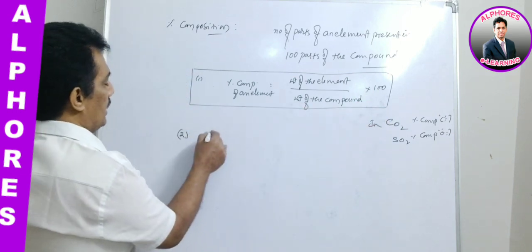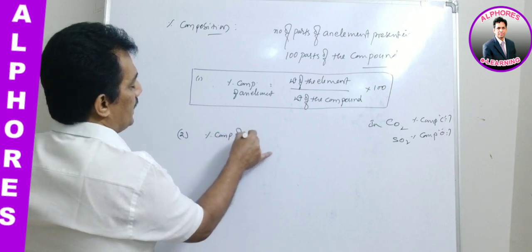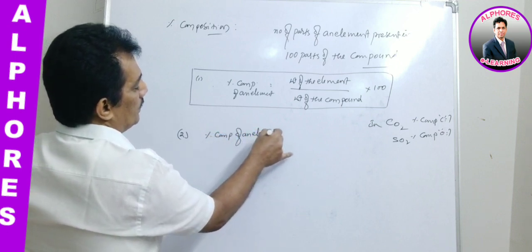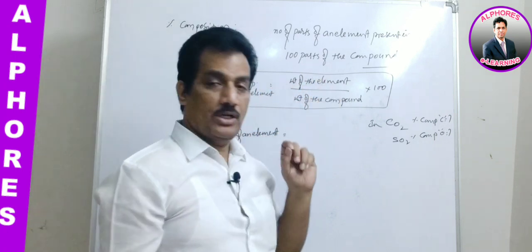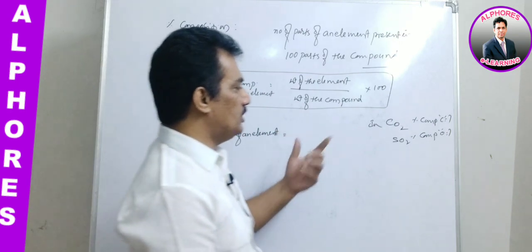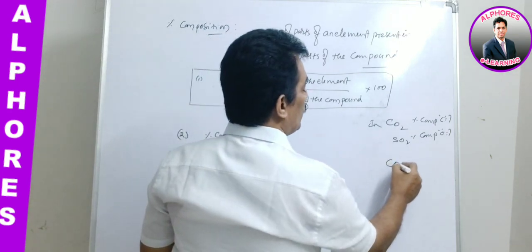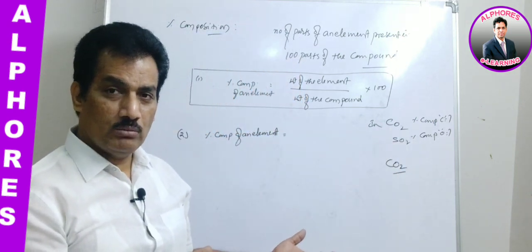Here it is, the percentage composition of an element in a compound is equal to the weight of the element. How can we get the weight of the element? Just observe, in the case of CO2, what is the molecular weight of CO2?